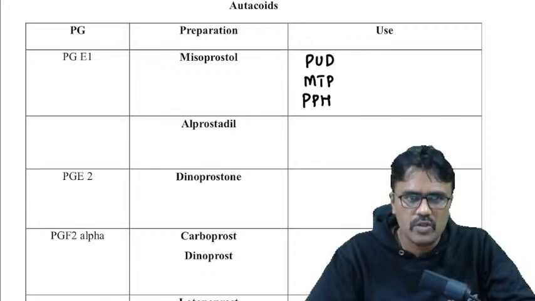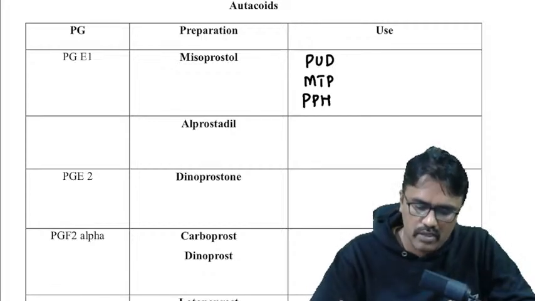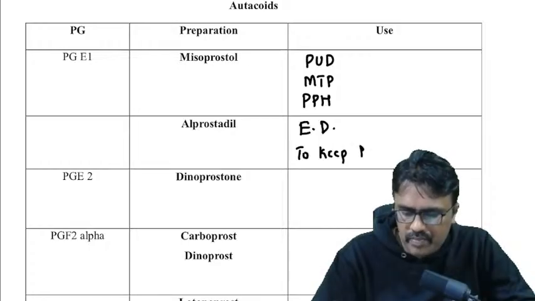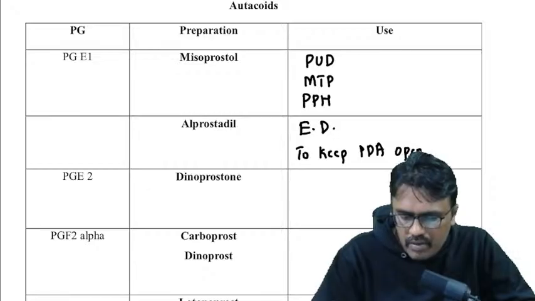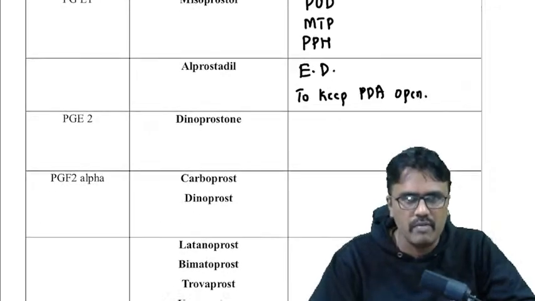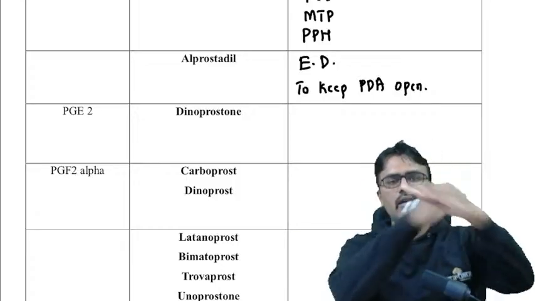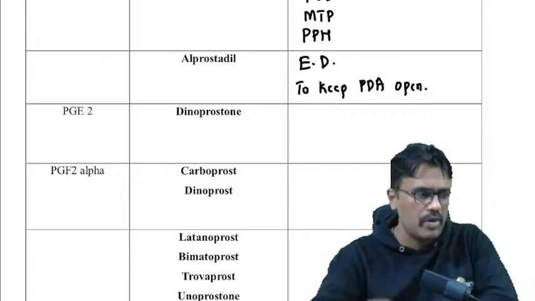Coming to alprostadil, which is a PGE1, we use it in the treatment of erectile dysfunction and also to keep PDA open. Now tell me guys, which condition you want to keep the PDA open? Usually it is kept open whenever you are doing a surgery, that is a transposition of great arteries. Until surgery we want to keep it open.